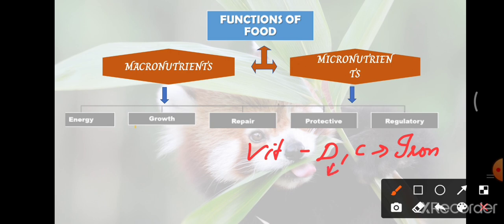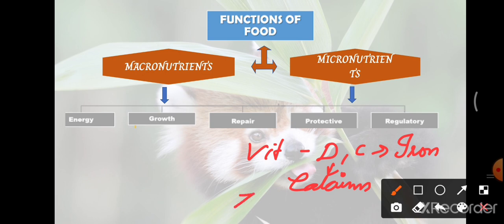Similarly, only in the presence of vitamin D can calcium be absorbed by our body. So the vitamins and minerals are interlinked in this way. Only in the presence of certain minerals or vitamins can the minerals be absorbed and their level maintained in our body.